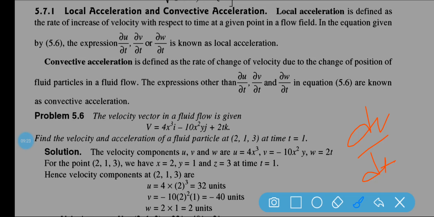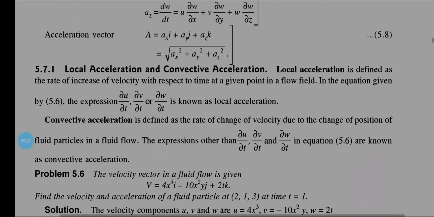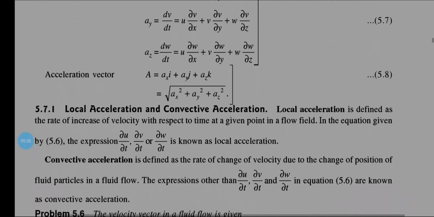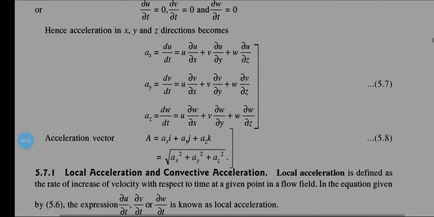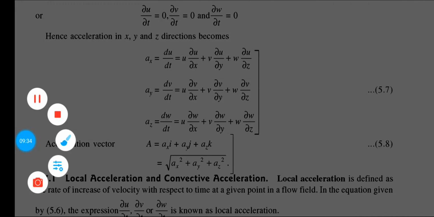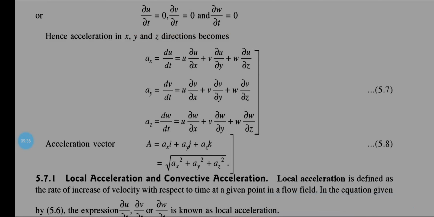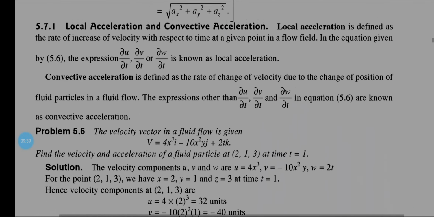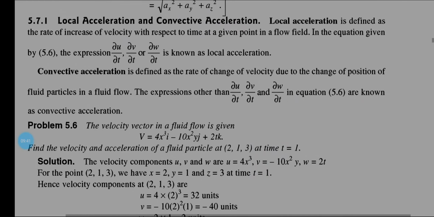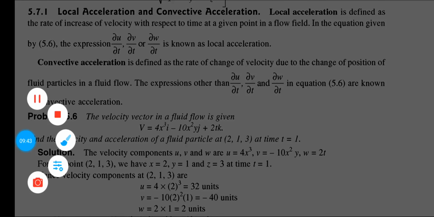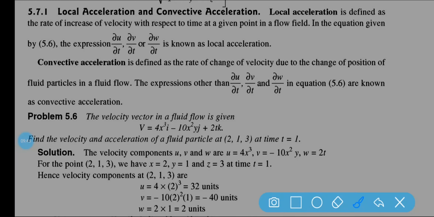In the previous equation you have seen, this part is called local acceleration. In the equation of acceleration, del u by del t, del v by del t, and del w by del t are known as local acceleration.